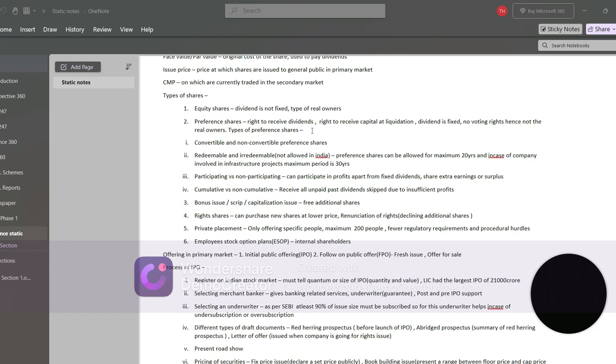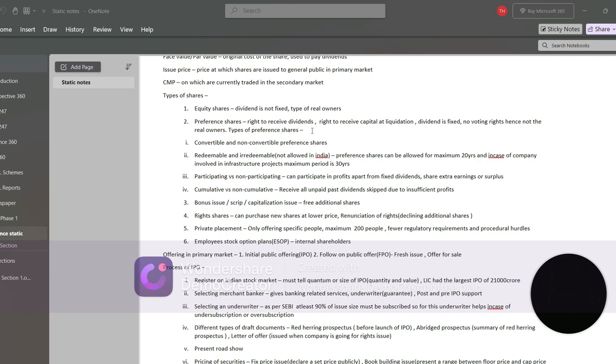Third is participating versus non-participating. This is whether the shareholder can participate in profits apart from the fixed dividends for some extra earning or surplus. Fourth is cumulative and non-cumulative. For cumulative preference shareholders, the shareholder receives all the unpaid past dividends which were maybe skipped due to insufficient profit or funds. They receive it all together in a cumulative manner.